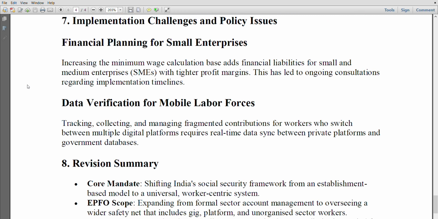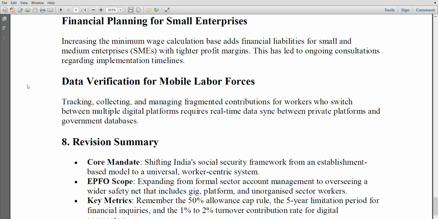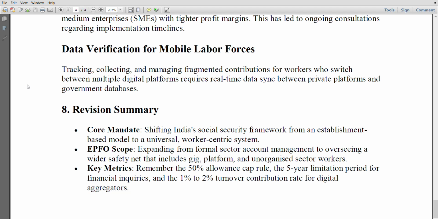Data verification for mobile labor forces. Tracking, collecting and managing fragmented contributions for workers who switch between multiple digital platforms requires real-time data sync between private platforms and government databases.